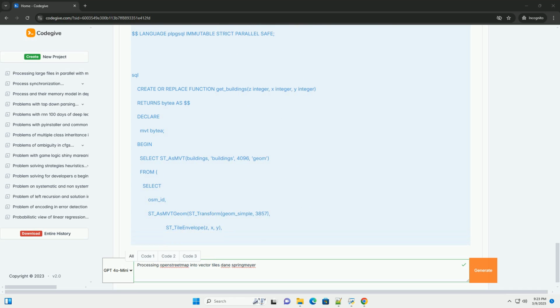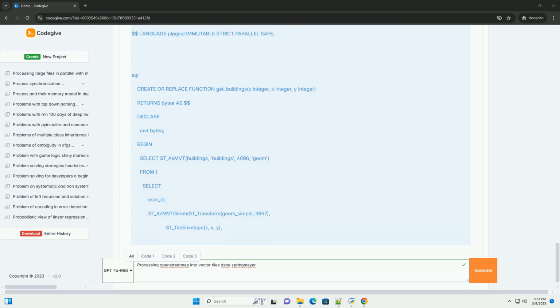Example docker-compose.yml, optional, but recommended for reproducibility. To use this: one, save it as docker-compose.yml. Two, run docker-compose up -d. This will start the PostgreSQL and pg_tileserve containers. Three, get the OSM data, for example germany-latest.osm.pbf. Four, connect to the PostgreSQL container: docker exec -it db_container_id psql -U osm_user -d osm_data, replace db_container_id with the actual container ID.